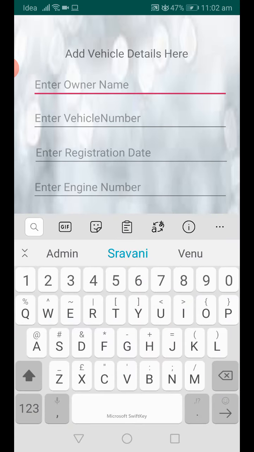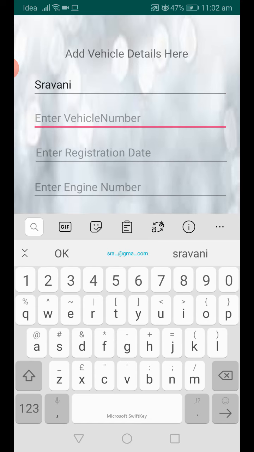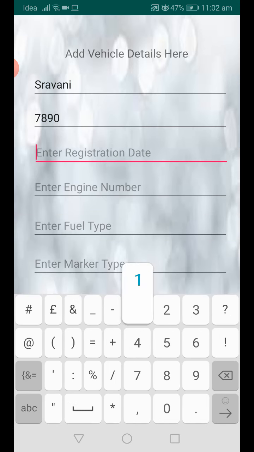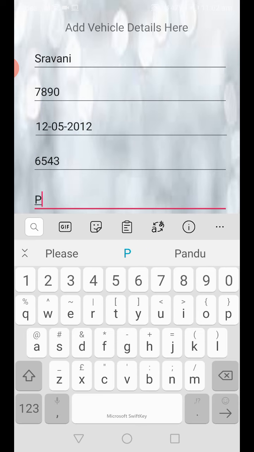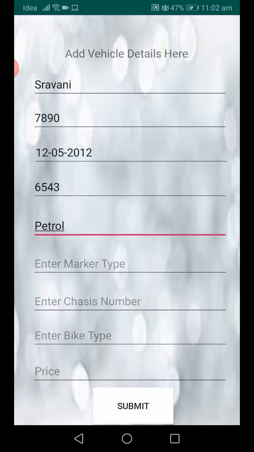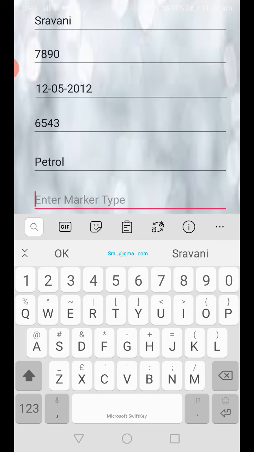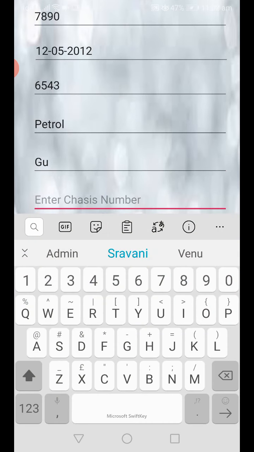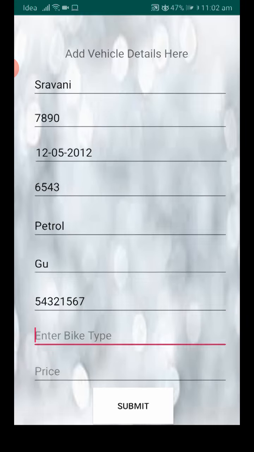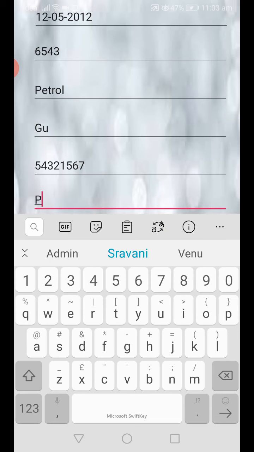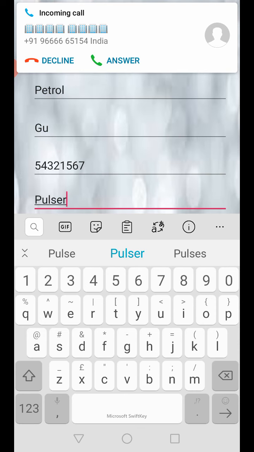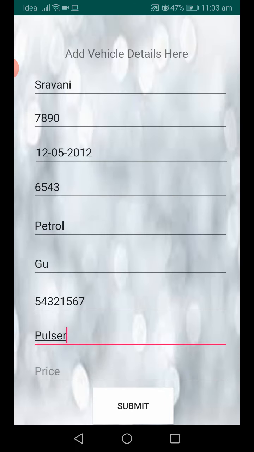Now we give, under owner, the bike owner name like Shravani, vehicle number, registration date, engine number, fuel type, maker type, chassis number, and bike type. Price.